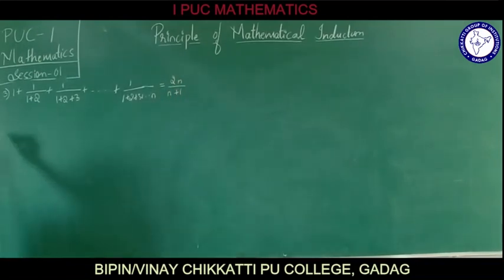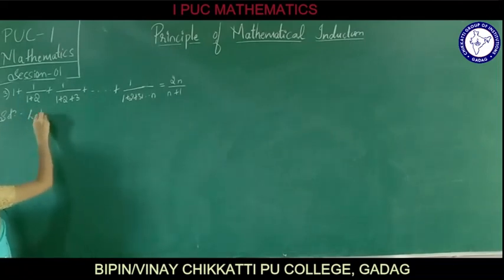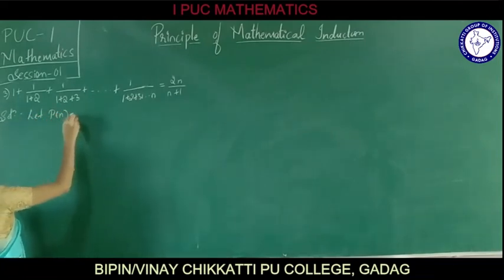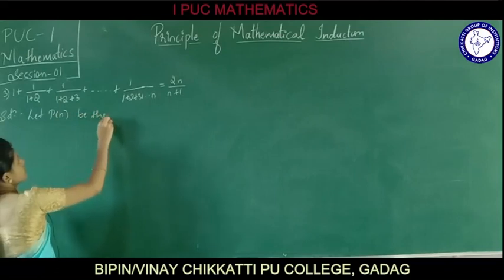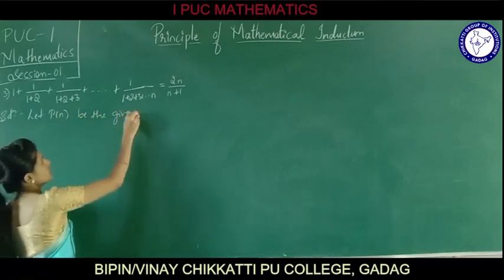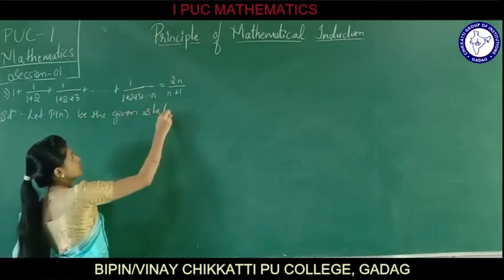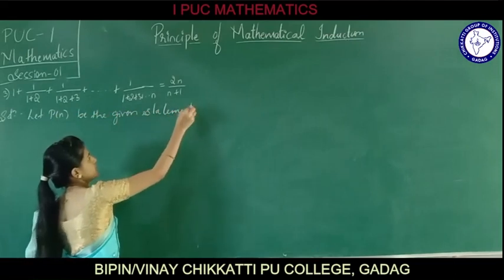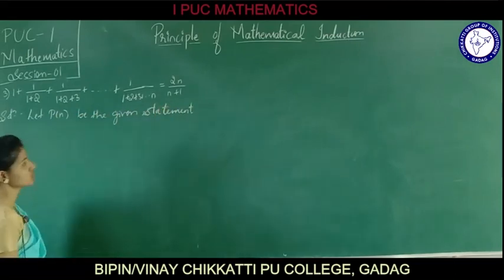Again we shall prove with the same thing. Let P of n be the given statement. Again following the same steps. If P of n is the given statement, how are we going to simplify it?